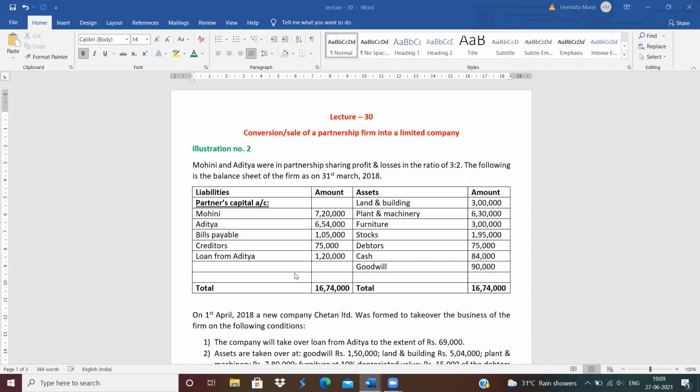In today's video, we will see the illustration on conversion or sale of partnership firm into limited company. In this question, we will see how to prepare the vertical balance sheet.